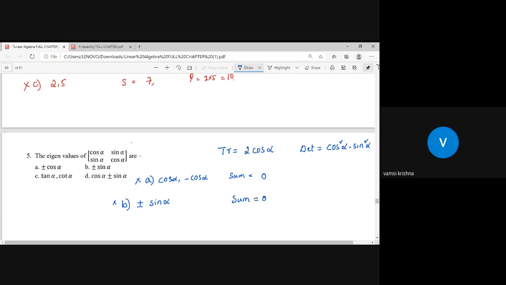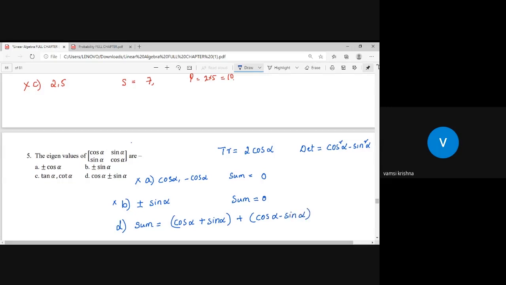And option C, tan alpha plus cot alpha, I think I cannot add. Sine by cos, 1 by cos. If I take LCM also, still it is not correct. Let us try option D. I want to add option D. Option D sum is cos alpha plus sine alpha plus cos alpha minus sine alpha.